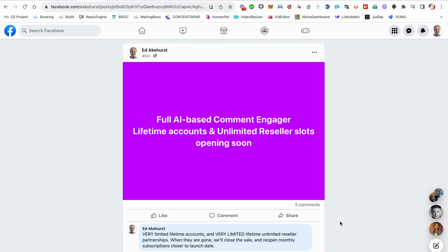So we're going to have a very limited number of user accounts that they'll pay one fee and you'll be done. And once it comes out, you'll have it and it'll be fully featured. You'll have all 5 plan levels. And we're also going to do a very limited number of reseller accounts.